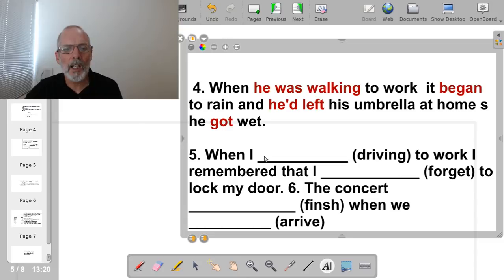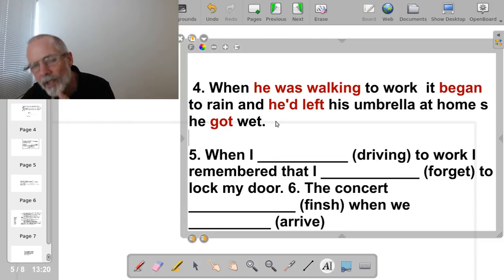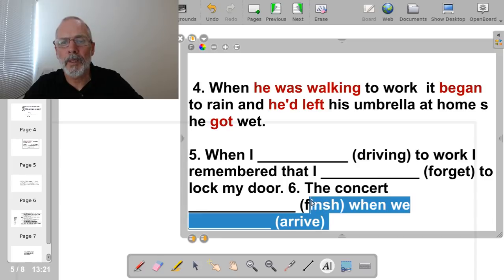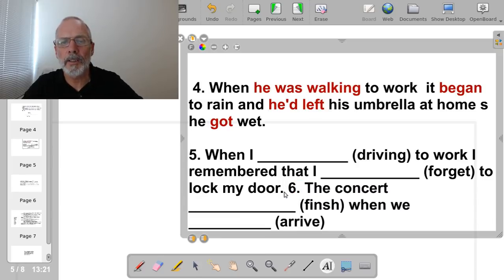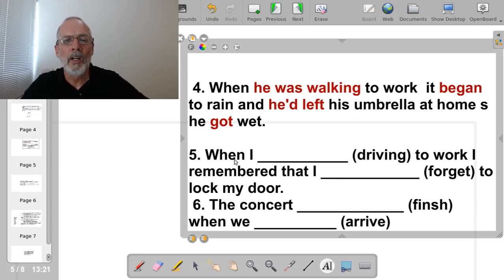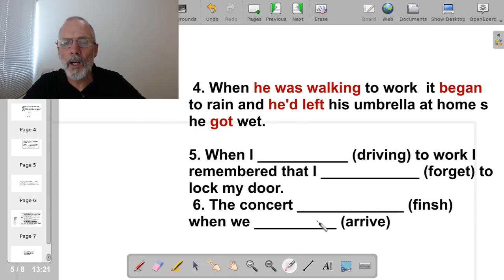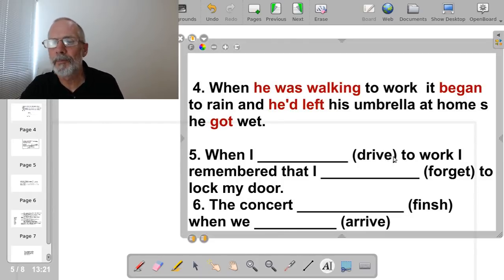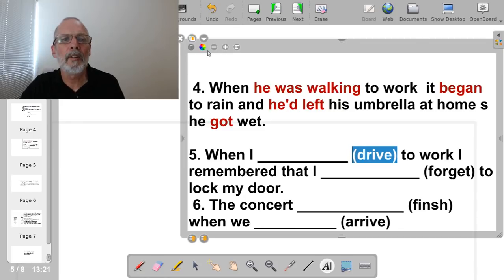Finally, let's do the last one, I think, and then probably going to finish the class. So let me check that I haven't made any more mistakes with these questions. I think that's number 6. So we're just doing number 5 now. When driving, the verb here is driving. Actually, I need to put these in the base form. So it should be drive.